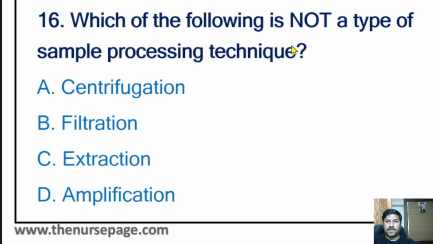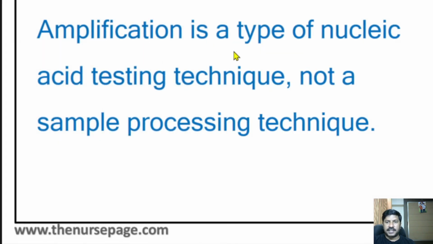16th question: which of the following is not a type of sample processing technique? Centrifugation, filtration, extraction, amplification. The correct answer is amplification. Amplification is a type of nucleic acid testing technique. It is not a processing technique. In the question, we asked about the sample processing technique, not a testing technique.